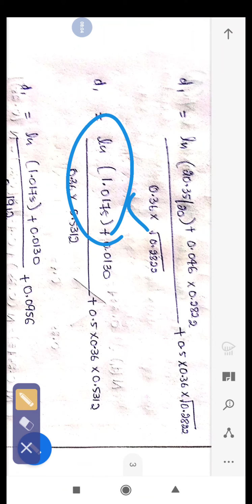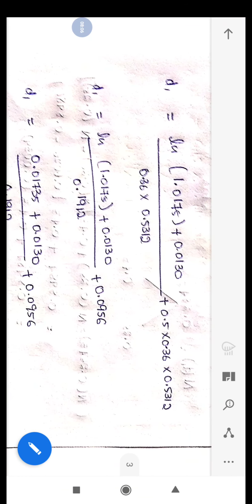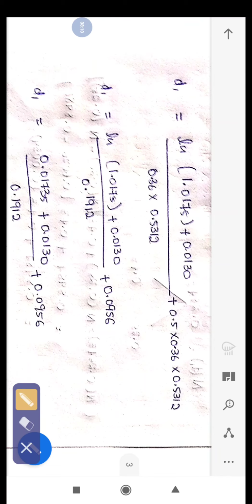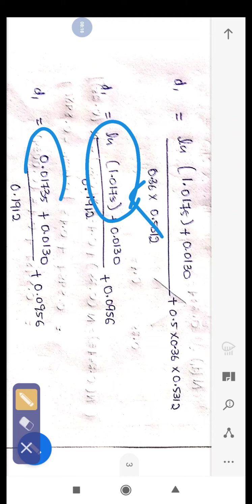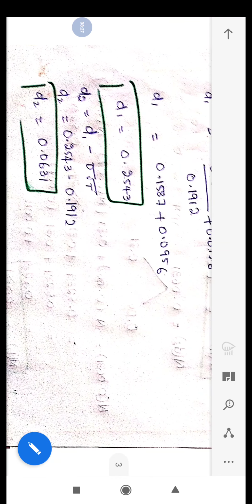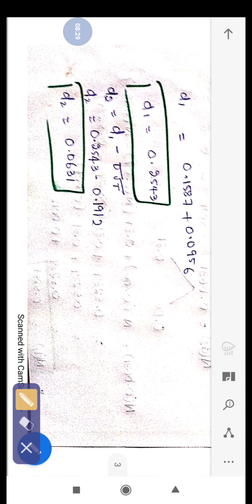Again, for this I have made a detailed video, you can watch that video. So any doubts can be asked easily, no fear in that. If we calculate the natural log for this number, the value will be 0.1735. So after we simplify all this, the value of d1 will be 0.2543.